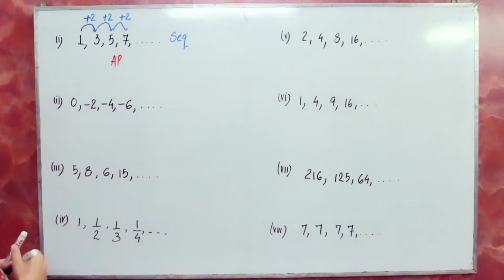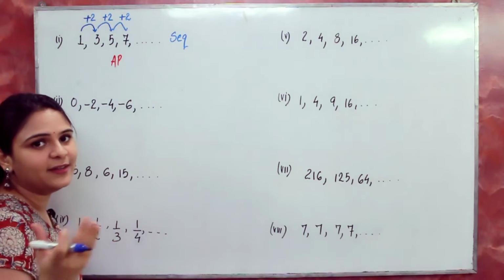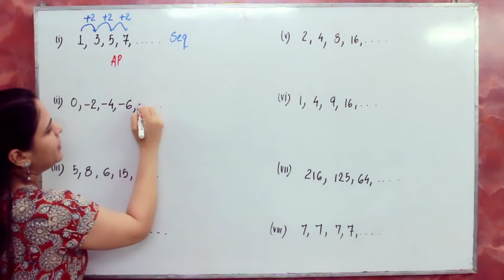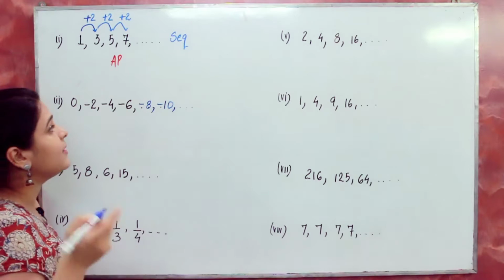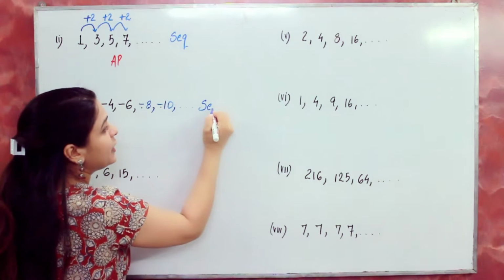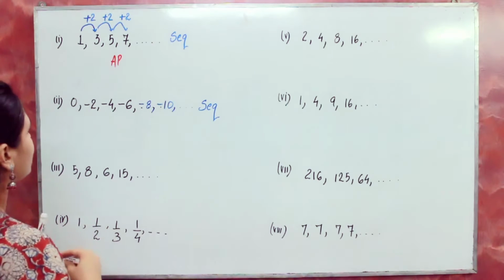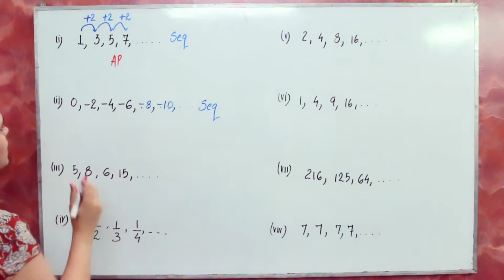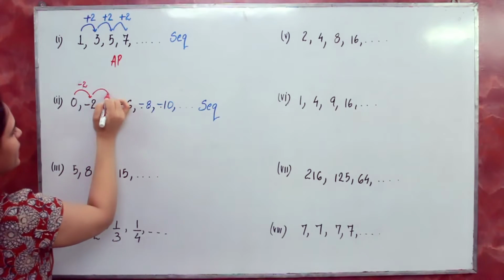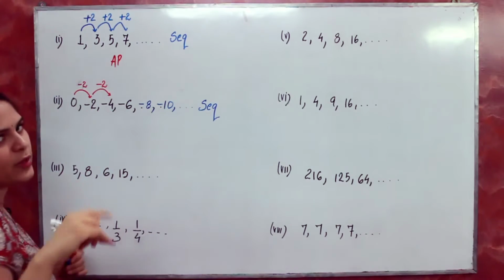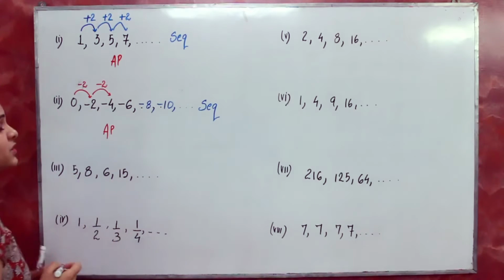Now let's check out another example. In this you can observe a pattern. You can easily find the next term in this. Like the next term will be -8, another term is -10. It's very easy because it's a sequence. Only in the case of a sequence are we able to find other terms. And here what's the rule? Let's check whether it's an AP or not. See, if you add minus 2 to this, you will get this term. Again, we are subtracting 2, or you can say I'm adding minus 2. It's one and the same thing. So yes, it's also an arithmetic progression.